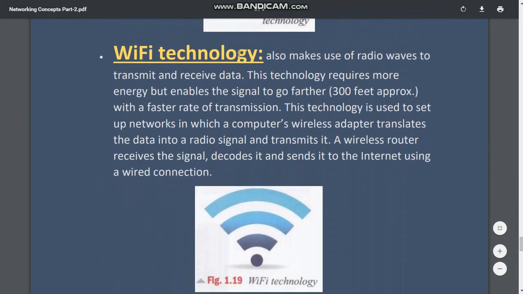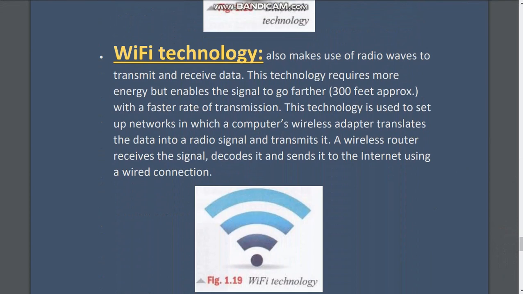Next is Wi-Fi technology. It also makes use of radio waves, but with different frequencies. So we can transmit and receive data using Wi-Fi technology. This technology requires more energy but enables the signal to go farther, for example, 300 feet, with a faster rate of transmission.